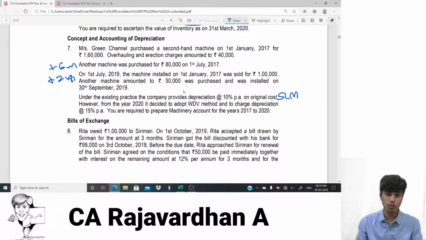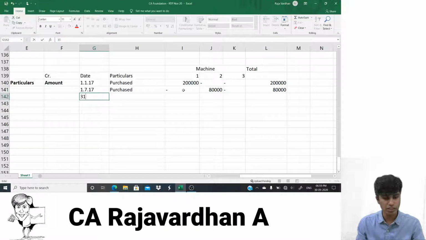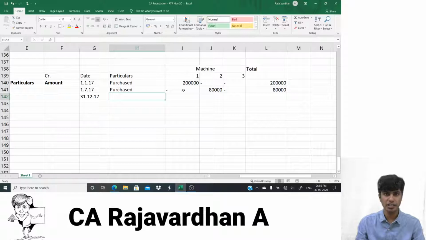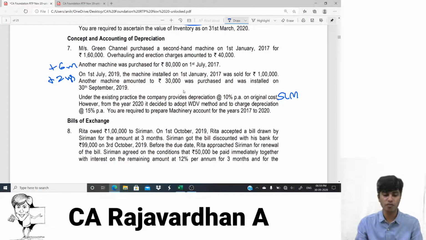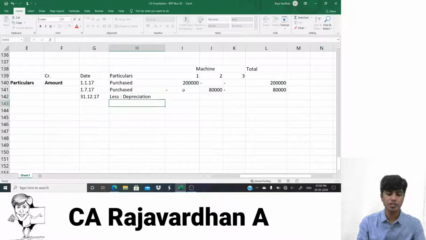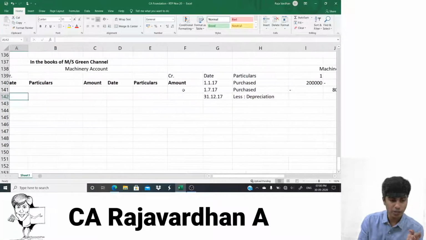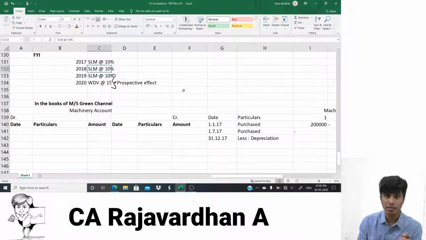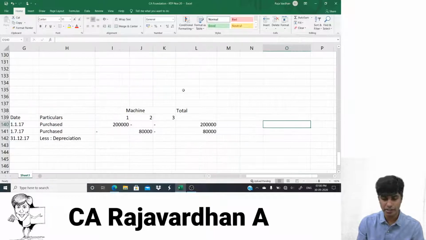That is after 2 years. So for now we'll go till the end of the year. The end of the year is 31st of December 2017. We're assuming that the calendar year is the financial year here and not 31st of March. Why? They've not given anywhere, and they've asked us to do it from 2017 to 2020. So I'll write here less depreciation. Depreciation is to be provided at what rate? At 10% SLM. You get that? So come on, let's go ahead and then charge depreciation.